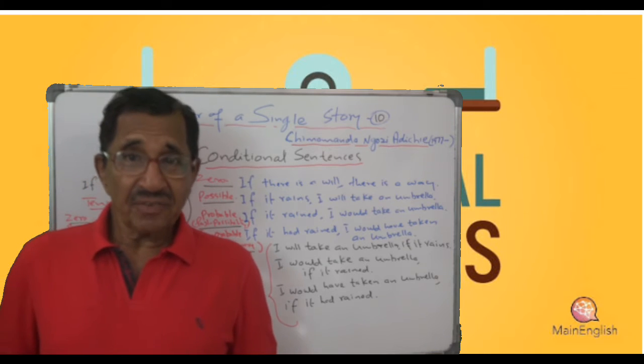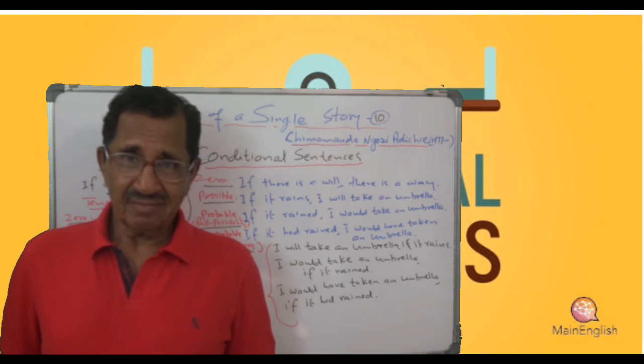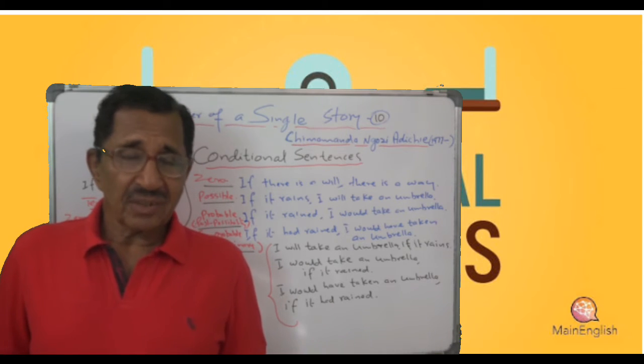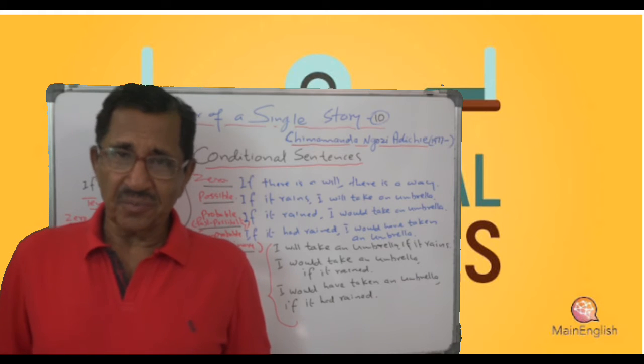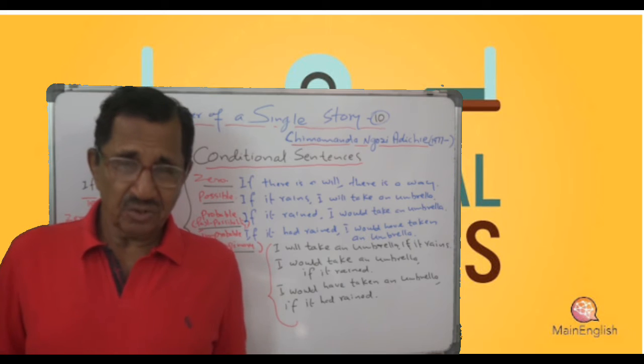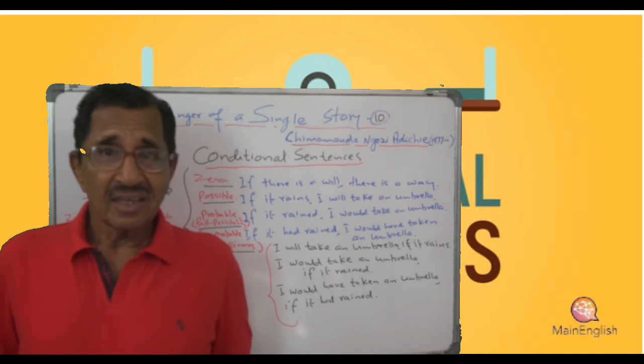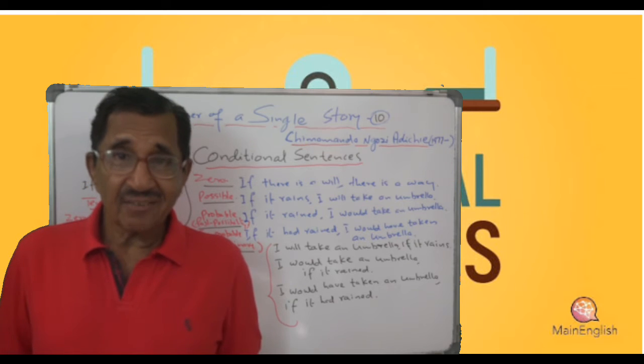Actually, that is an infinitive. You know how to make the infinitive. For example, go. What is the infinitive? To go. Take, to take. You prefix to to a verb, then what will you get? Infinitive.